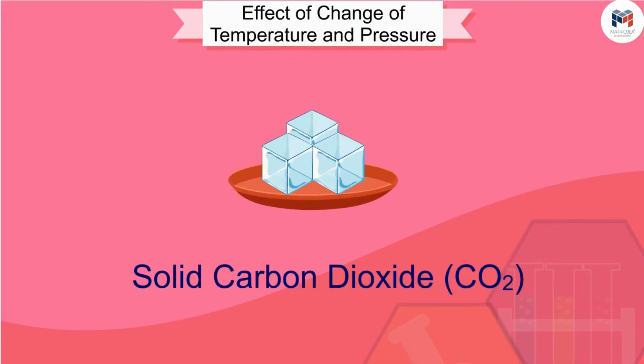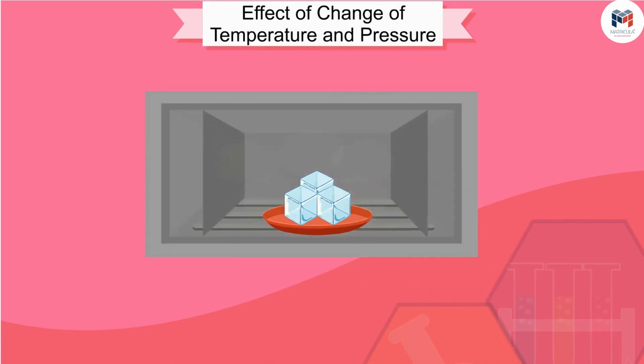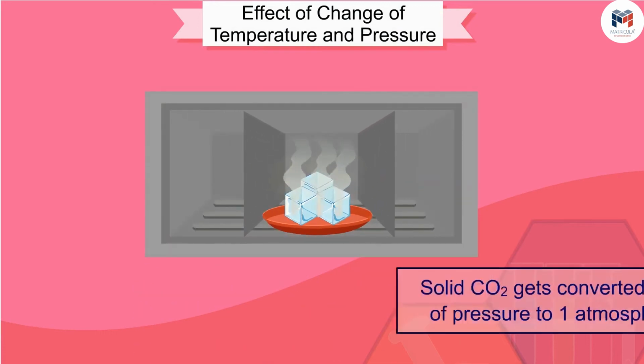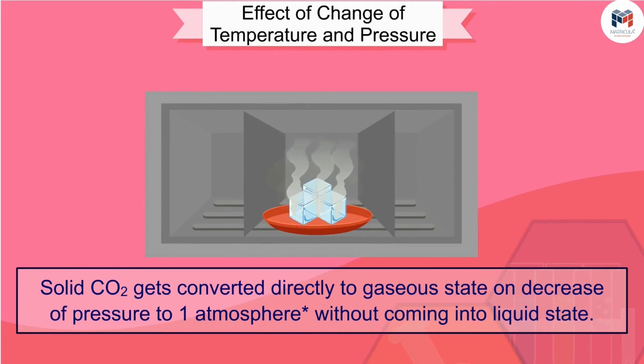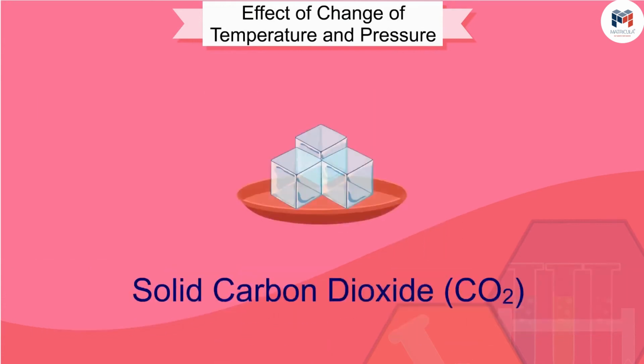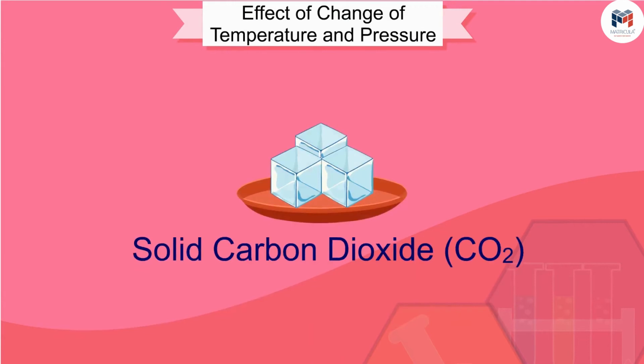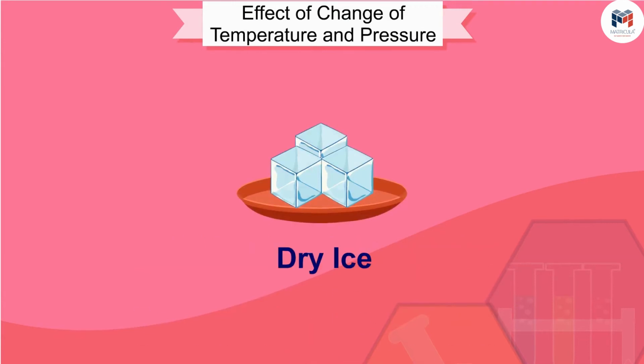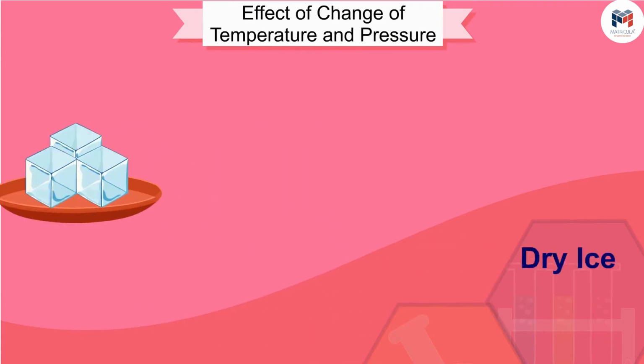Have you heard of solid carbon dioxide, CO2? It is stored under high pressure. Solid CO2 gets converted directly to gaseous state on decrease of pressure to 1 atmosphere without coming into liquid state. This is the reason that solid carbon dioxide is also known as dry ice.